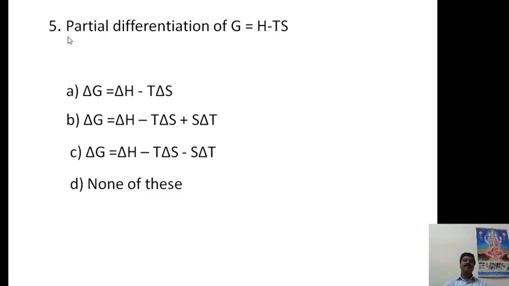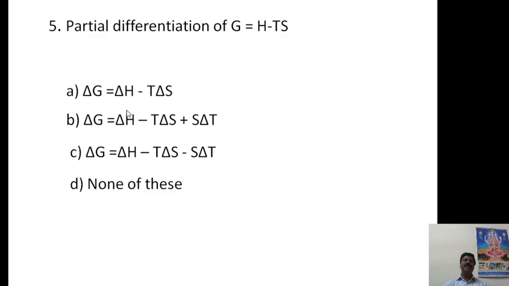Then the fifth question is partial differentiation of G is equal to H minus TS. The partial differentiation of a function: the change in free energy is equal to heat content, that is enthalpy, minus the product of temperature and entropy.